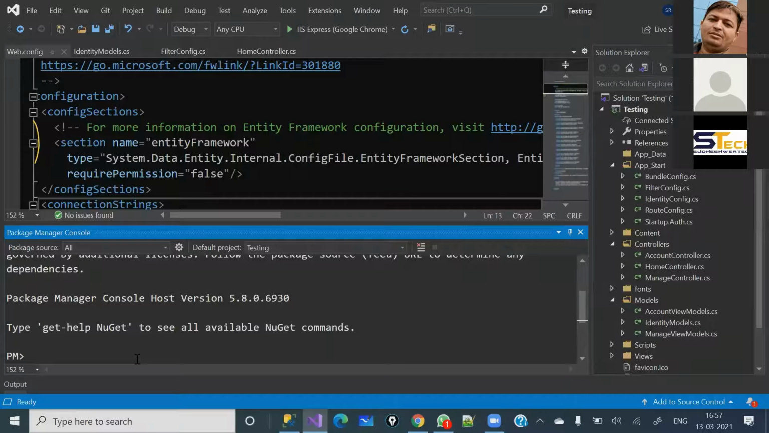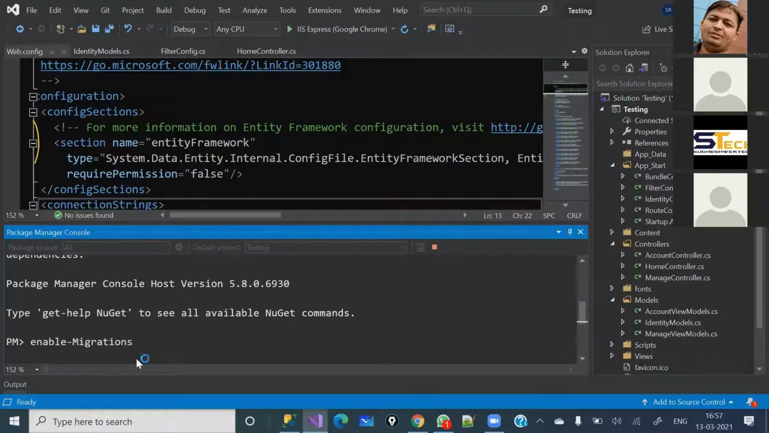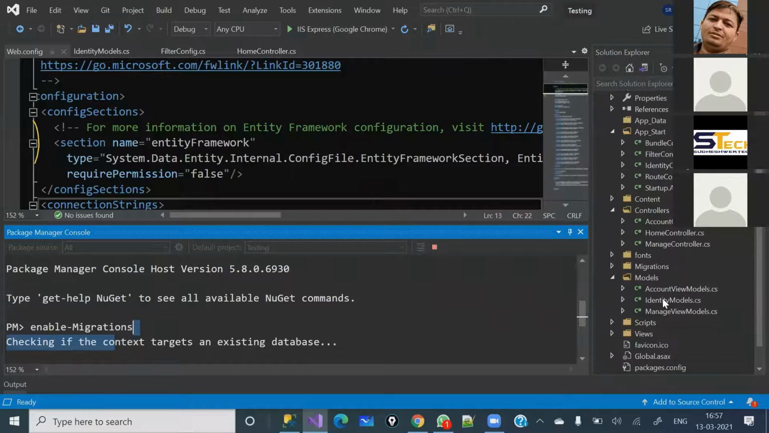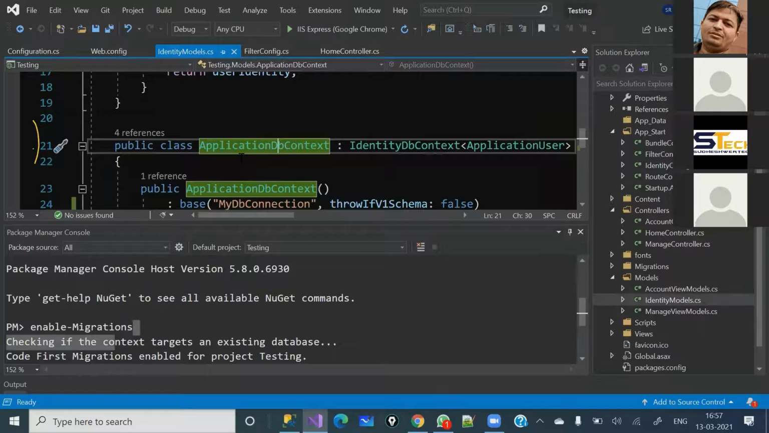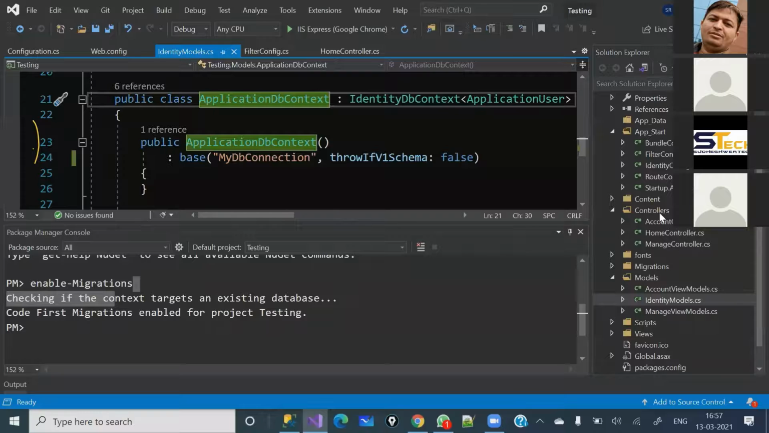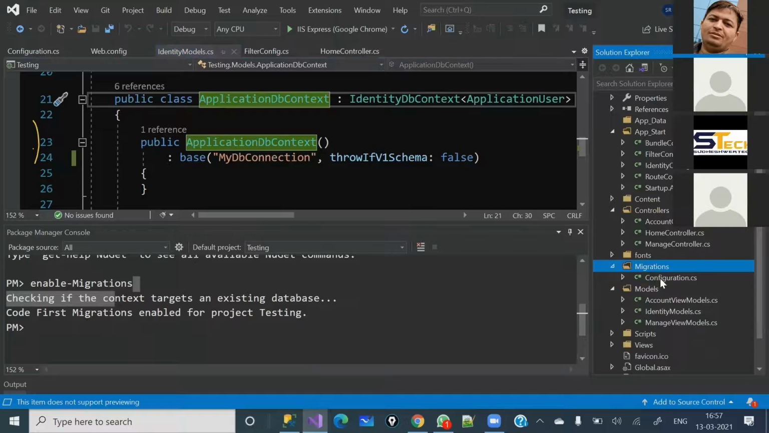Here I'm going to run a command, enable-migrations. Let's hit enter. What it will do is create the migrations, and it will only allow it if your application DB context exists. See, it is going to check the context. The context is here, which you can see, IdentityModel.cs. This context file it is going to check, and if everything is fine over there, then it will enable the migration. And see here, the Migrations folder has now been generated.